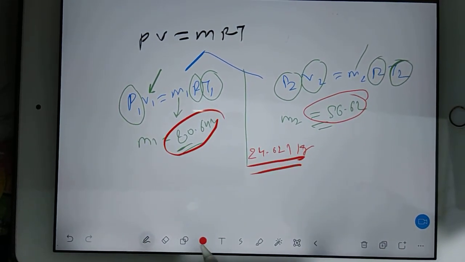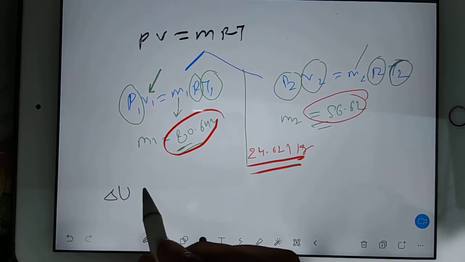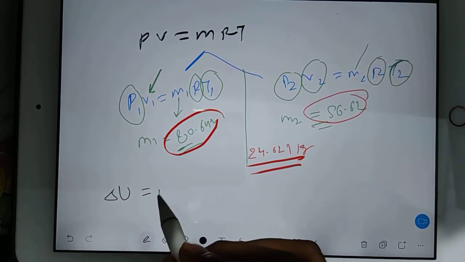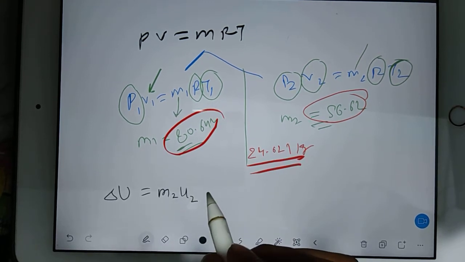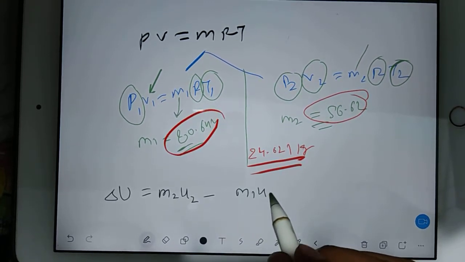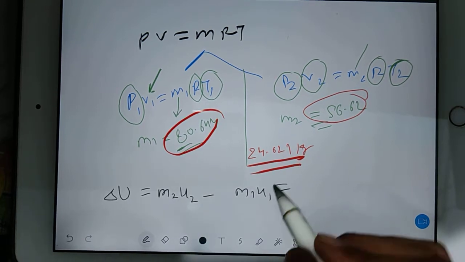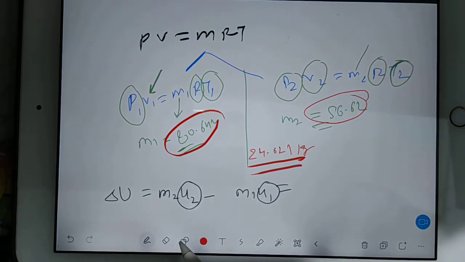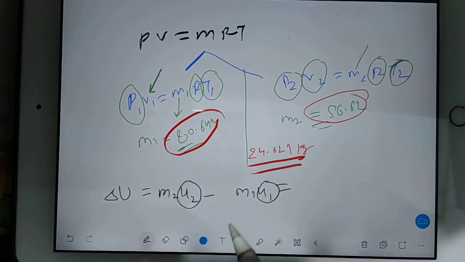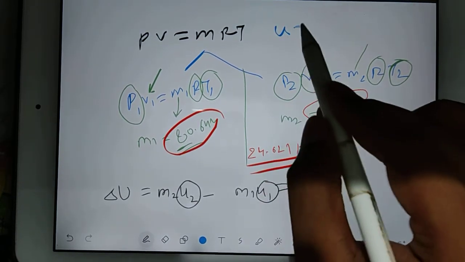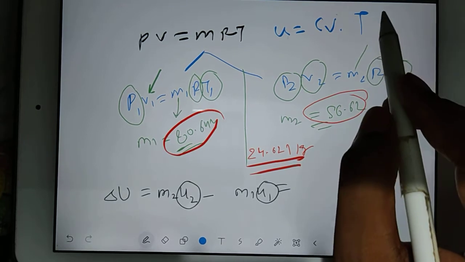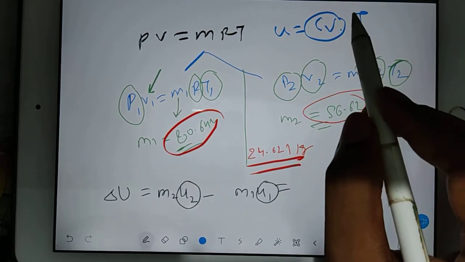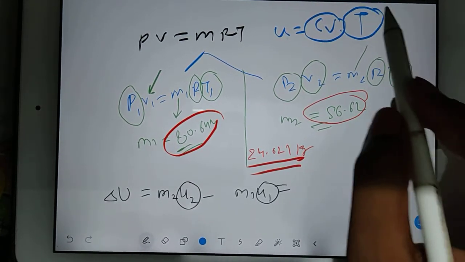And how will you find out your change in internal energy? That change in internal energy is nothing but your M2U2 minus M1U1. Here U1 and U2 are your internal energy. How will you write internal energy? Internal energy is nothing but Cv into T. Cv is specific heat at constant volume, T is the temperature.